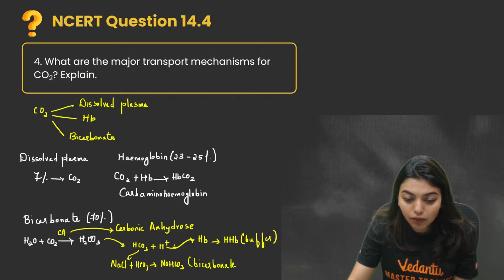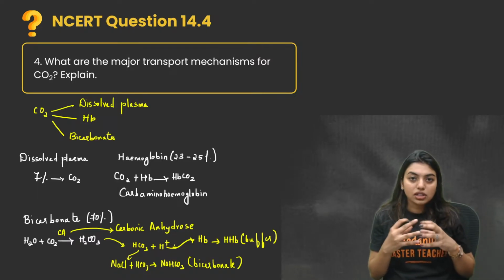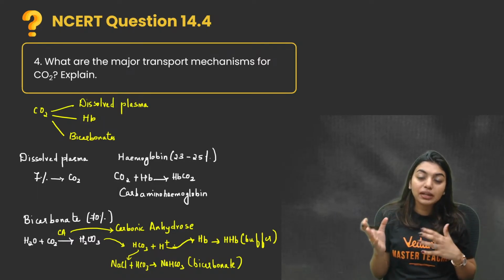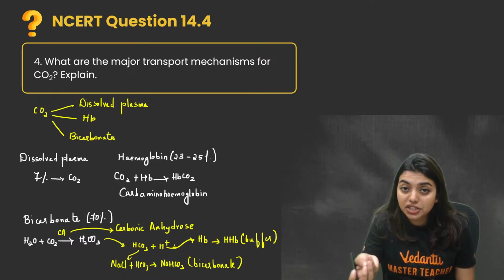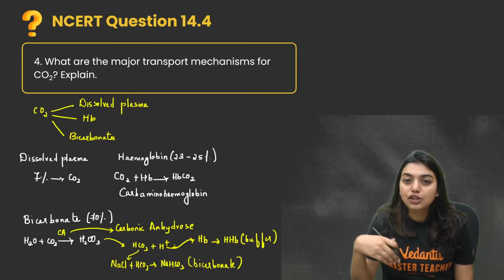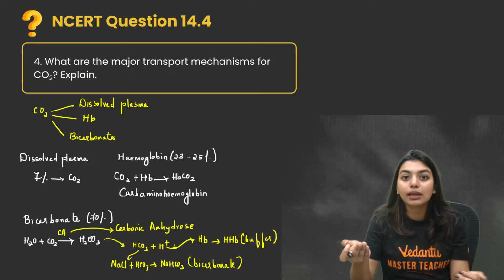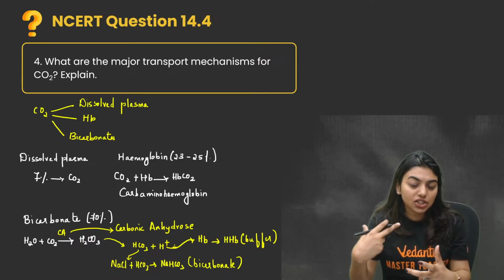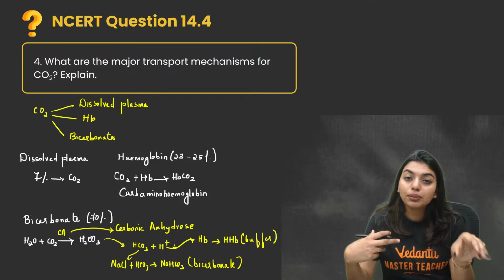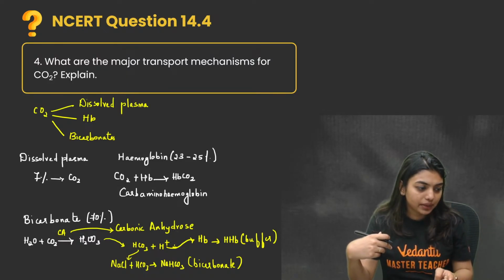So this is how bicarbonate will be formed. Very simple. Water plus carbon dioxide will form carbonic acid. Again, they will split. That time also, students, carbonic anhydrase is going to help. Why? Because every reaction is actually a slow reaction, and you cannot wait for the entire reaction to happen. We do not have the time in our body because continuous exchange is happening. So this job will be done by carbonic anhydrase, or we write CA. Is this clear?